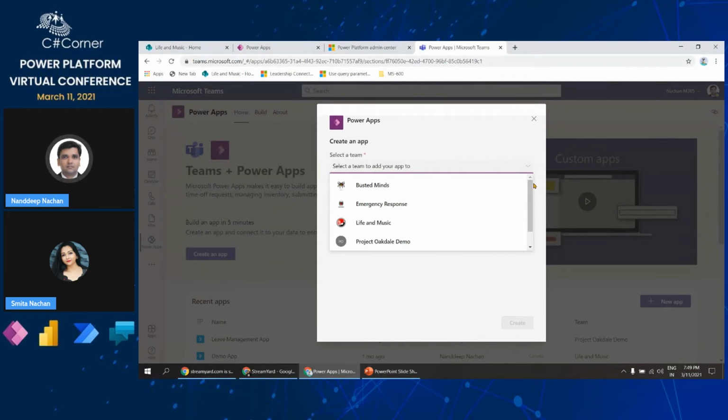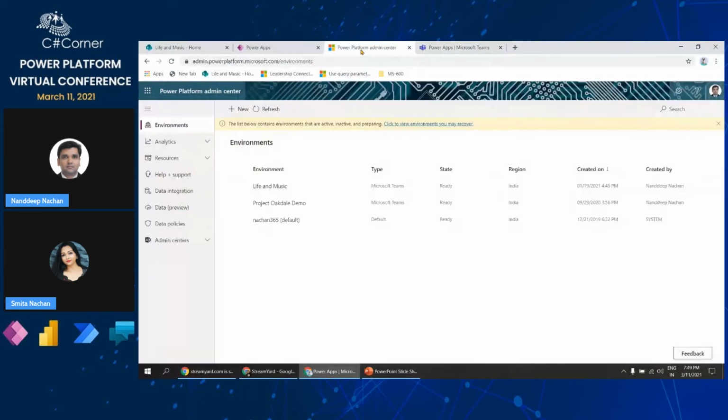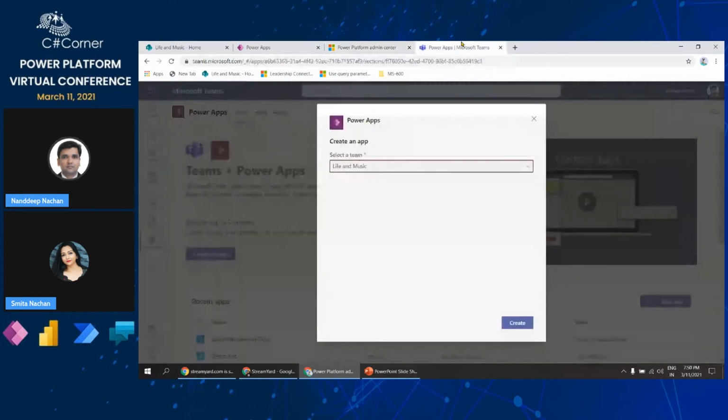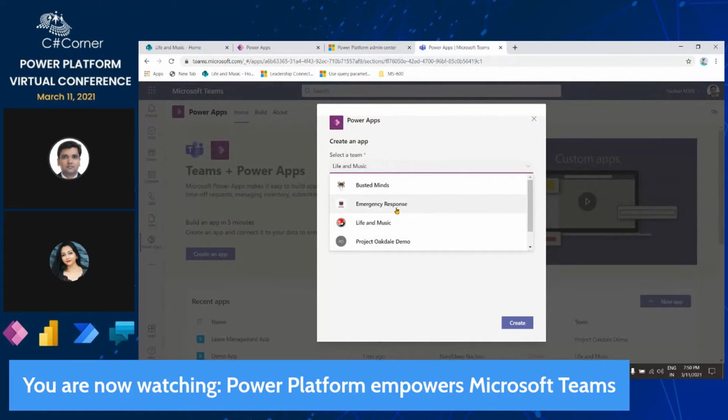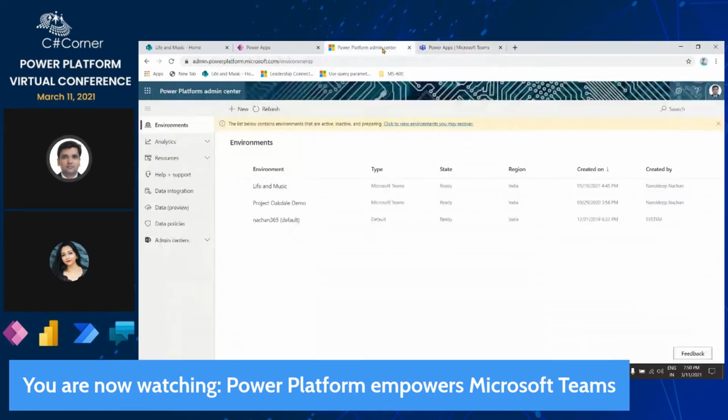So what happens is that, for example, let's say I select this particular team, which is life and music. Once I click create, it will create an app for my team, and in the background it will create one environment for me. In this example, I already have it. But if I select another one, let's say emergency response, and click create, it will take some time, and then it will create the environment in the background.